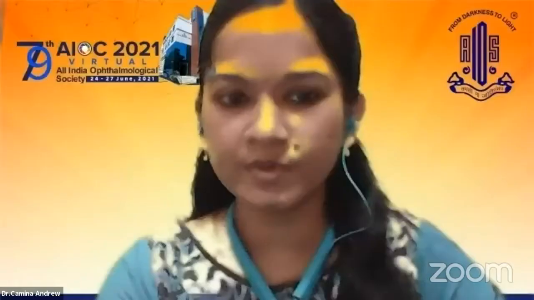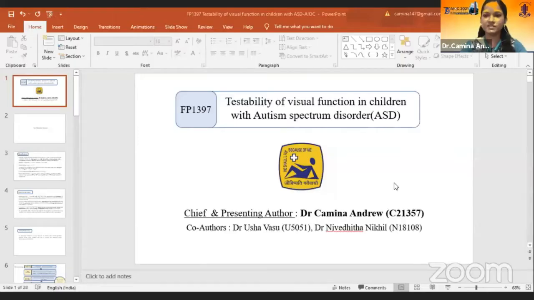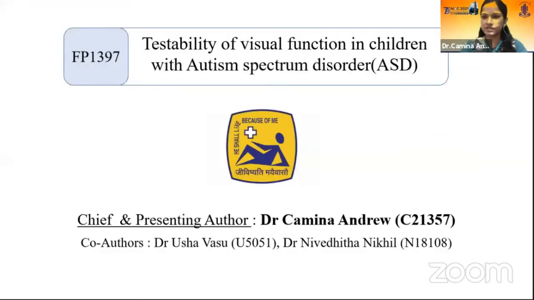Next presentation is testability of visual function in children with autism spectrum disorder, Dr. Nivedita Nikhil. Hello, ma'am. Can you hear me? Yes. I'm the presenting author, ma'am, Dr. Kemina Andrew. I'll start, ma'am. Good morning, respected judges and all my co-presenters. I'm going to present my study on testability of visual function in children with autism spectrum disorder. Is the screen visible? Yes. There is no financial interest.